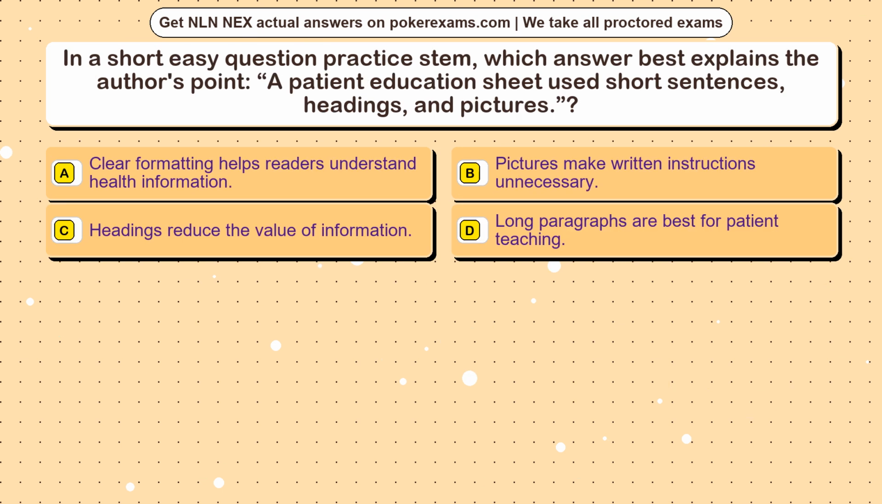Question 14. In a short easy question practice STEM, which answer best explains the author's point? A patient education sheet used short sentences, headings, and pictures. Option A. Clear formatting helps readers understand health information. Option B. Pictures make written instructions unnecessary. Option C. Headings reduce the value of information. Option D. Long paragraphs are best for patient teaching.